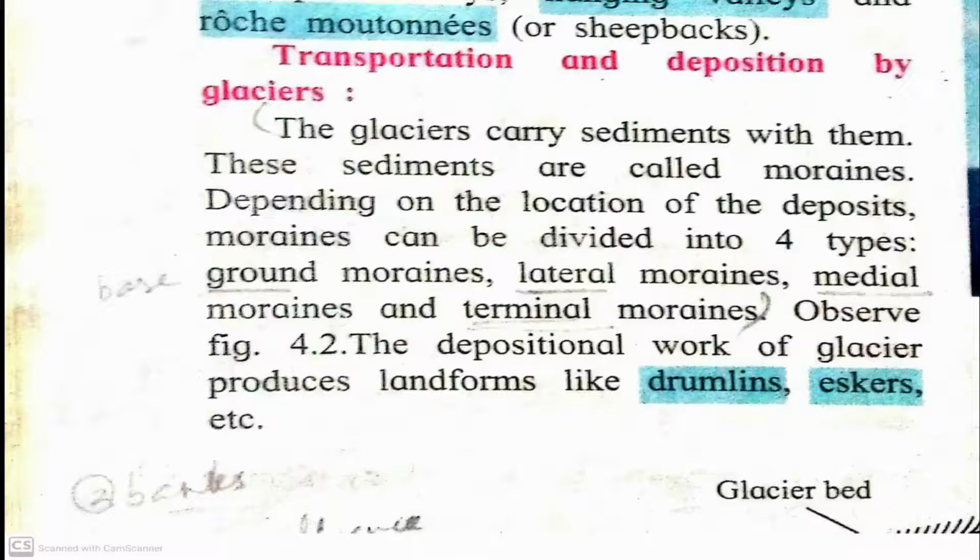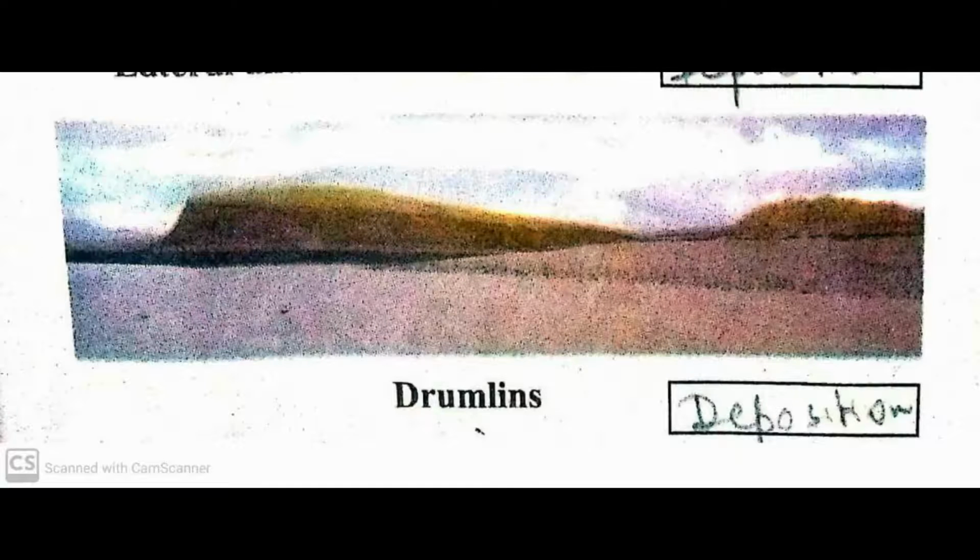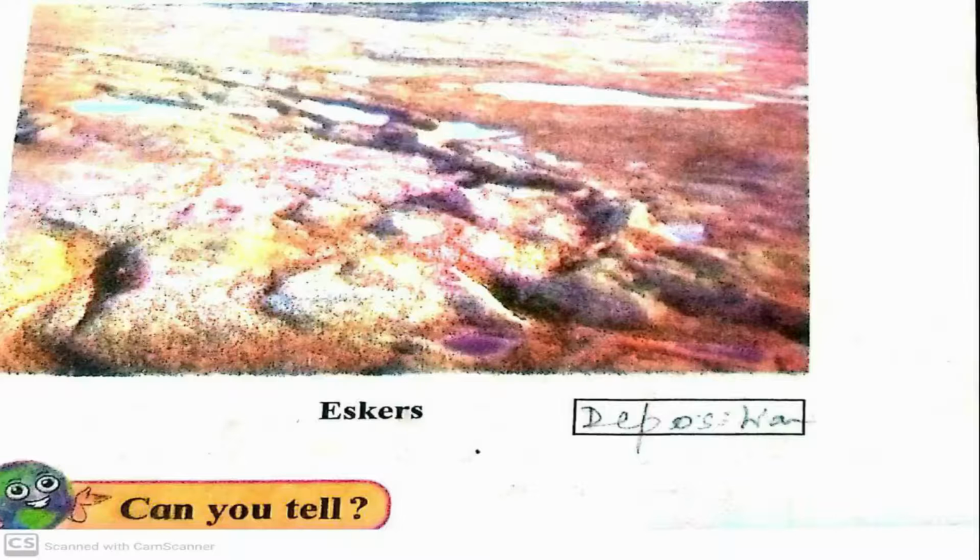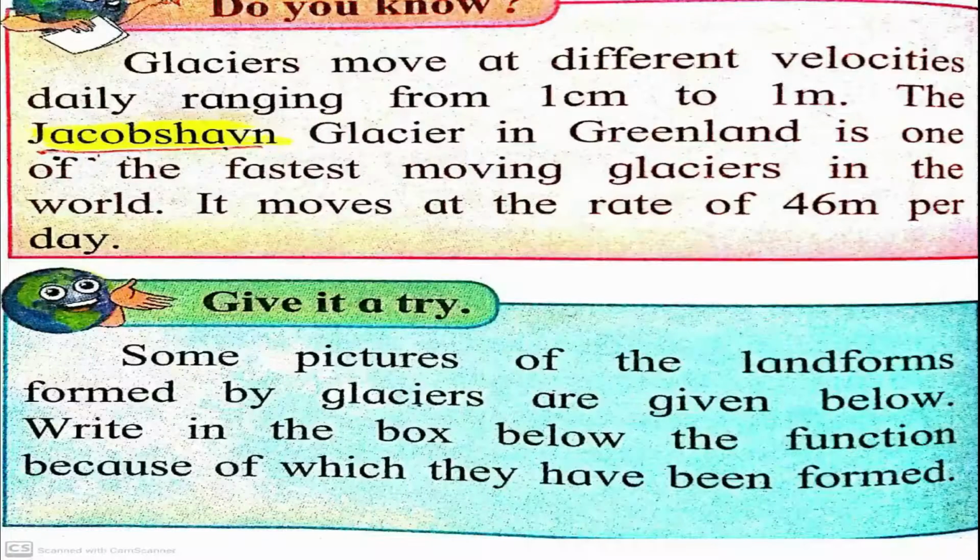Now children, let us see landforms produced due to depositional work of glaciers. They are drumlins, eskers, etc. Now let us see what is meant by drumlins. A drumlin is a landform created due to the depositional work of a glacier. It is an oval shaped hill largely composed of glacial drift. Next one is eskers. Eskers are ridges of glacial sediments deposited in ice-walled channels. These two are given in your textbook.